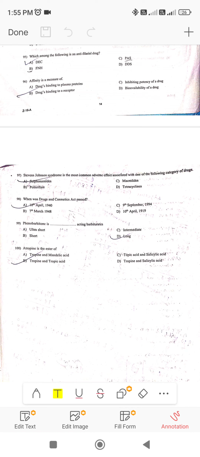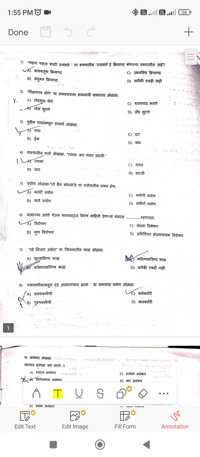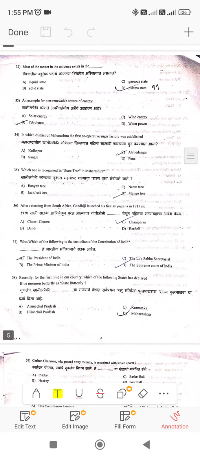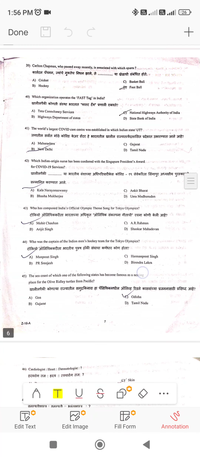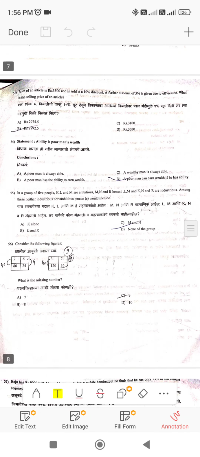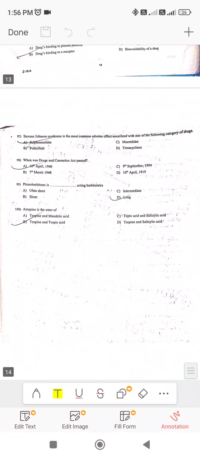tropine and tropic acid. So these are all of the questions asked in the previous paper. This is the Marathi section. Then GK questions, general knowledge, math, and the last one, that is pharmacy. You have to remember this.